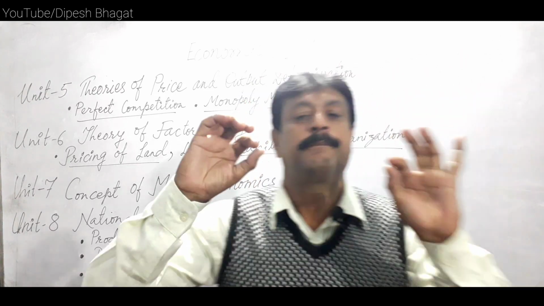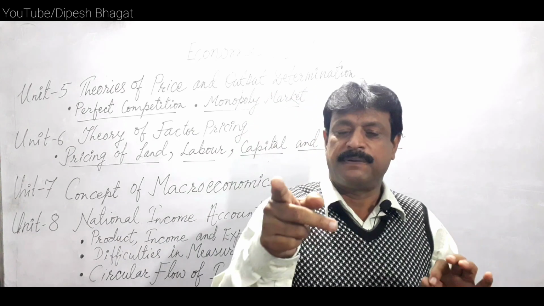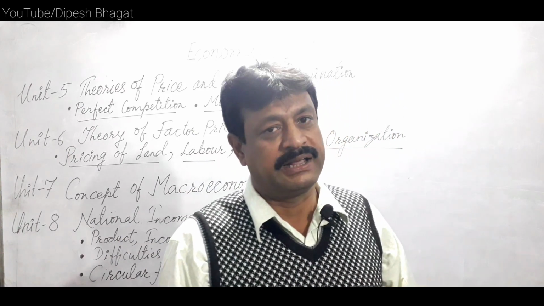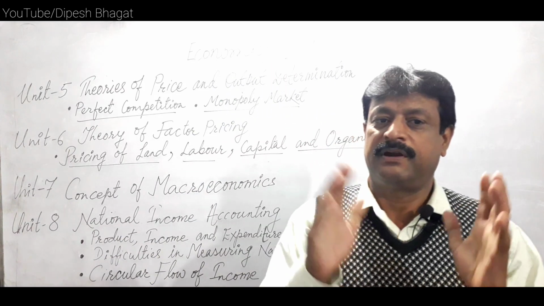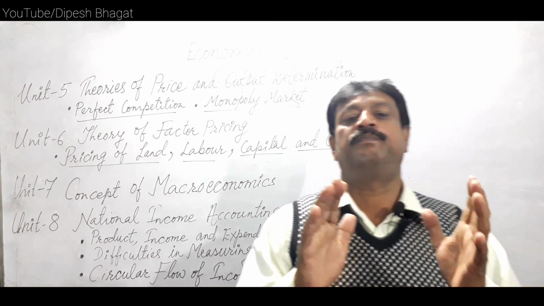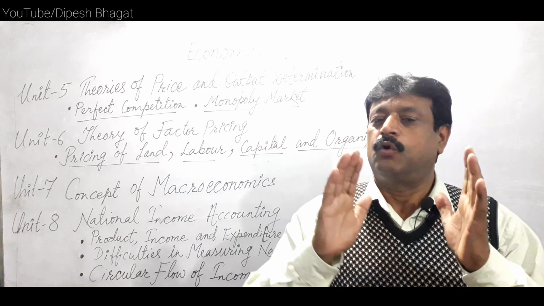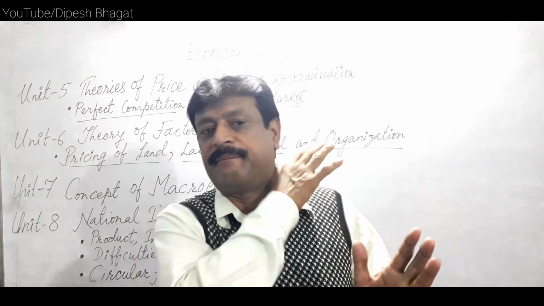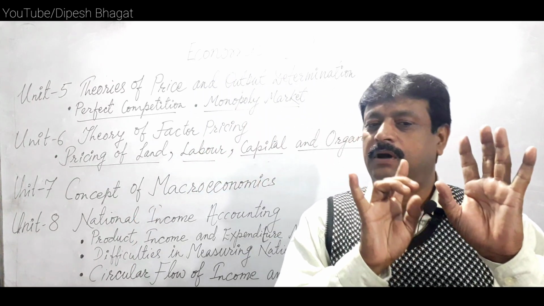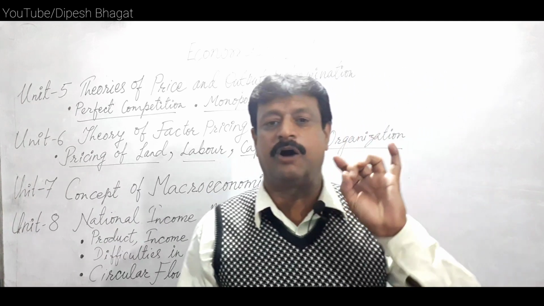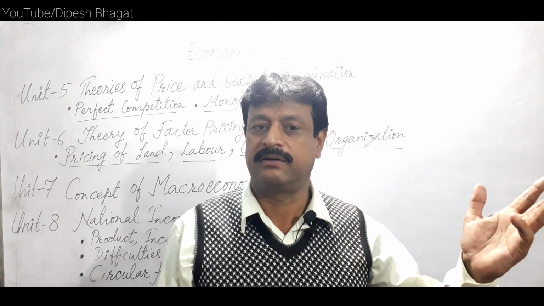And finally, the third type is the 4-sector economy. It is the complete and comprehensive type of economy. Under this 4-sector open economy, there is the household sector, business sector, government sector, and foreign sector.